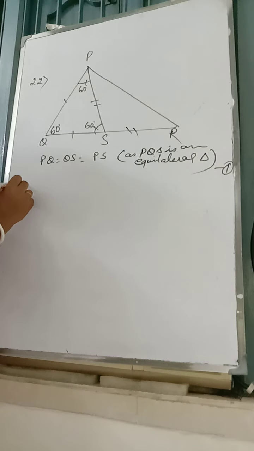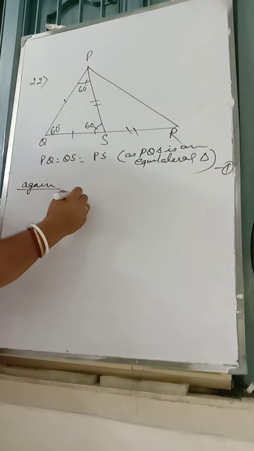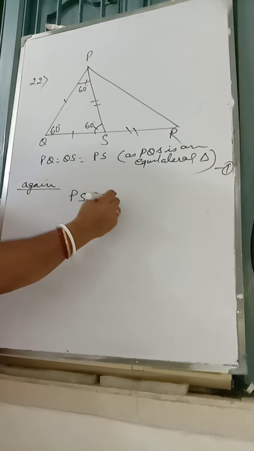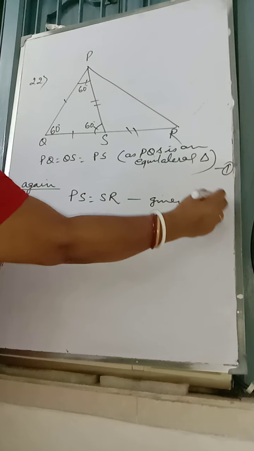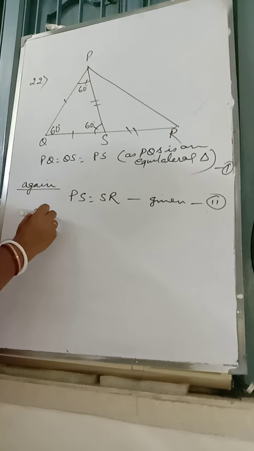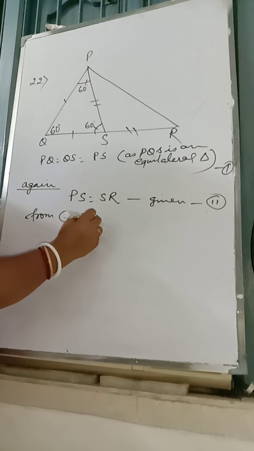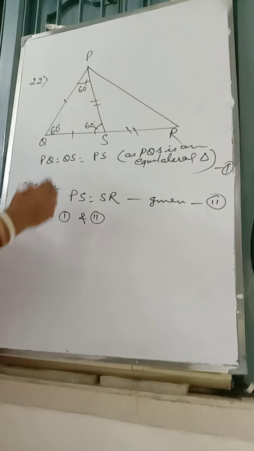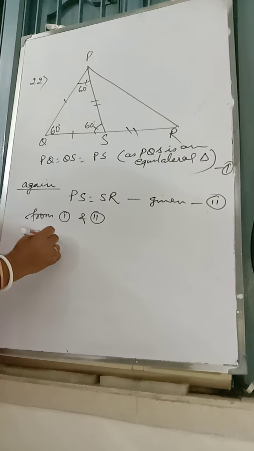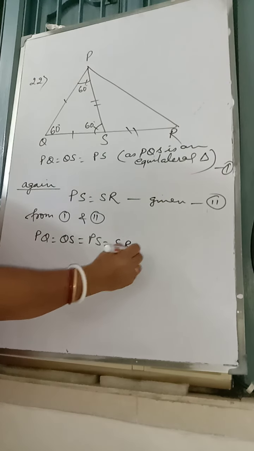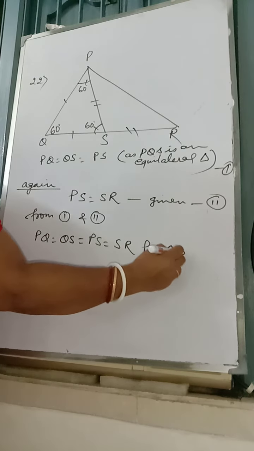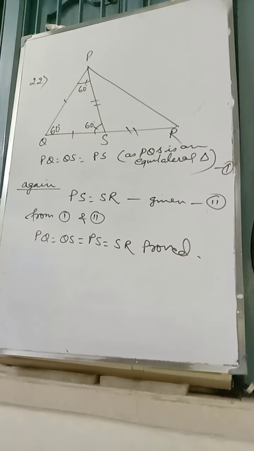Again, PS is equal to SR, given. Number 2. From 1 and 2, PQ is equal to QS is equal to PS is equal to SR. Proved. We didn't need to find anything. It's simple.